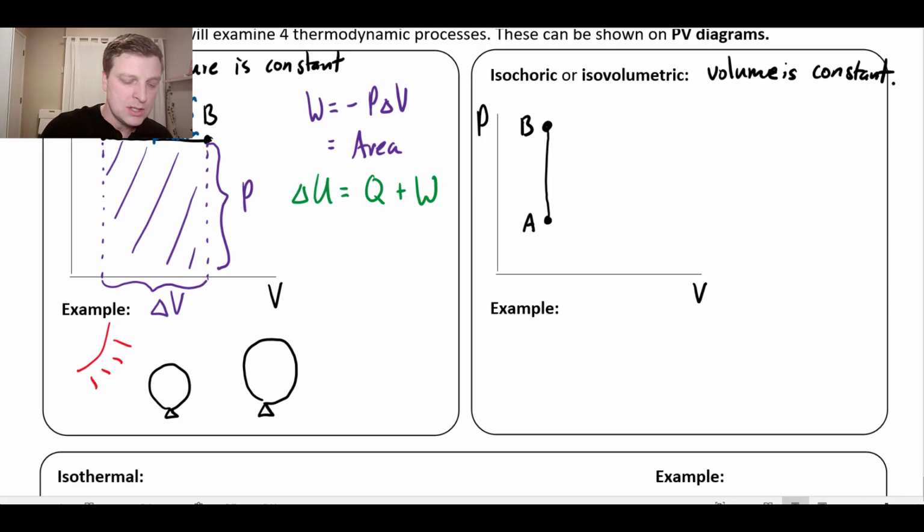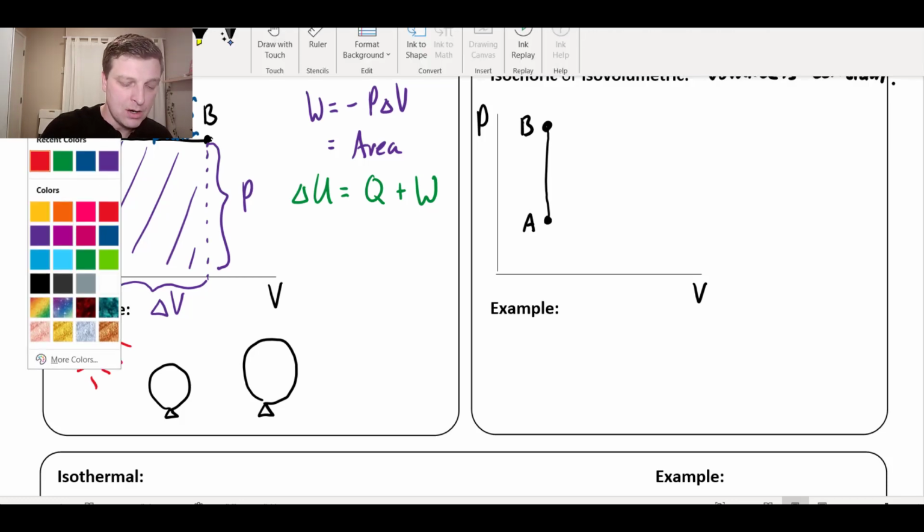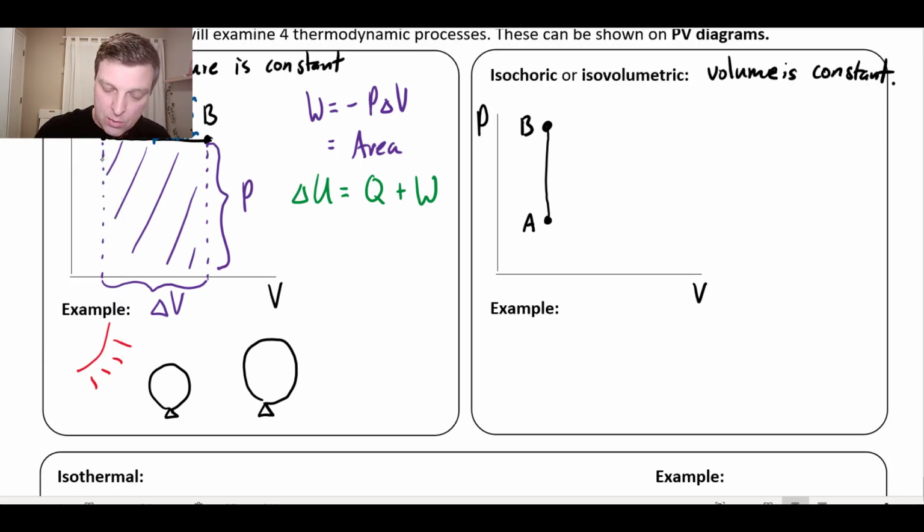Okay, so let's think about our equations. The first one, remember, was that work was equal to negative P delta V. Well, the first thing to recognize is that if it's an isovolumetric process, then the volume isn't changing. And if the volume isn't changing, then delta V is zero, which means the whole thing is zero. So for an isovolumetric process, no work is done. No work is done on the gas or by the gas.